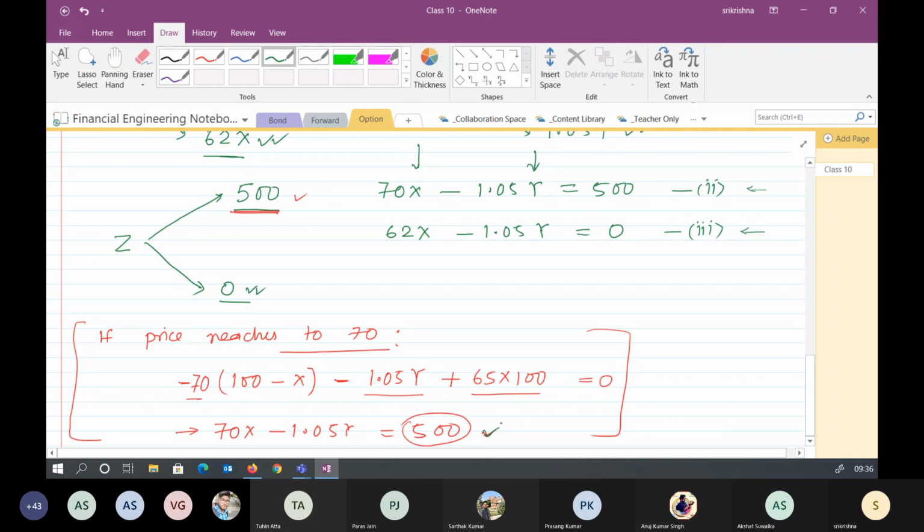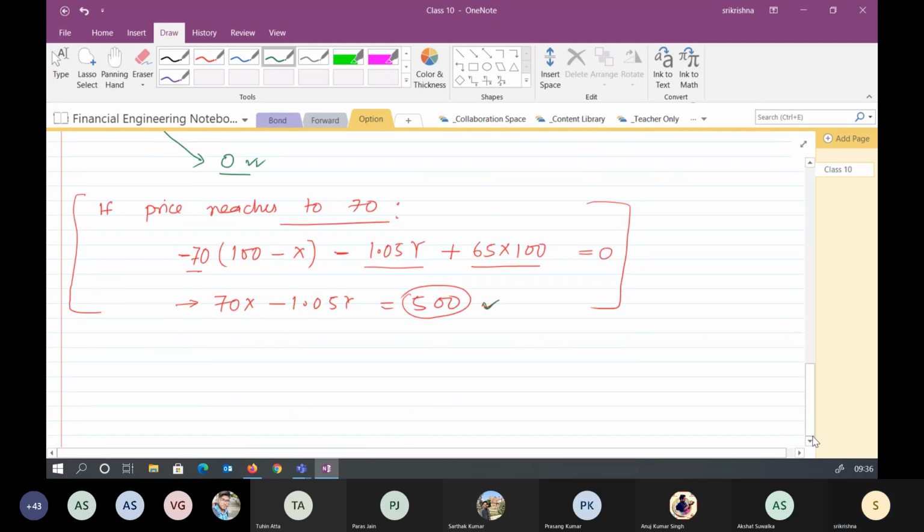Yes, got it, sir. We can also write that if the price reaches 62, then he would be selling, because now Ashish will not come to buy this one. So whatever extra amount of dollars you have, you can sell it and pay back the loan to the bank. And this is also equal to 0.